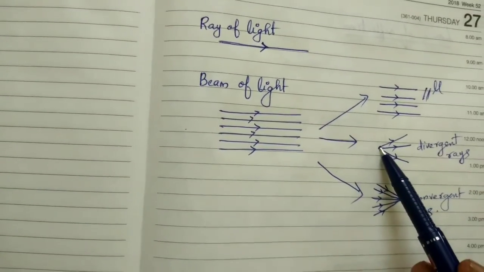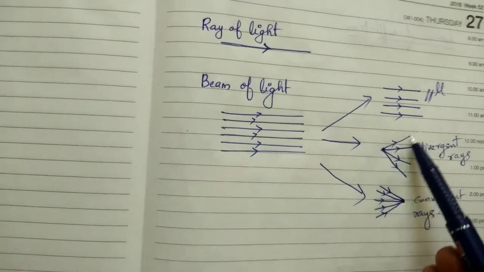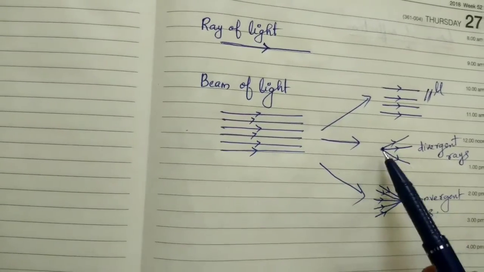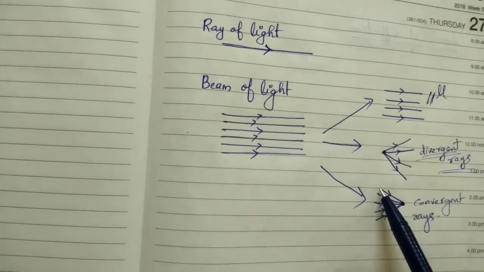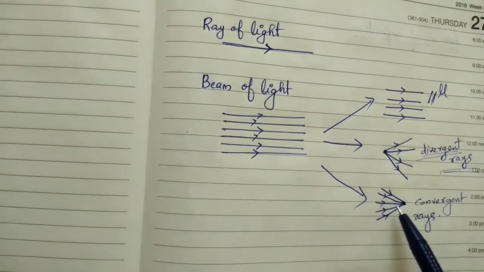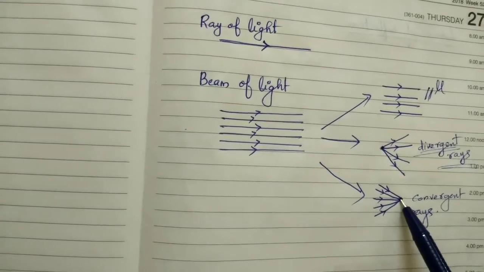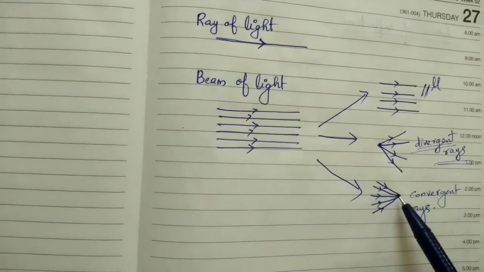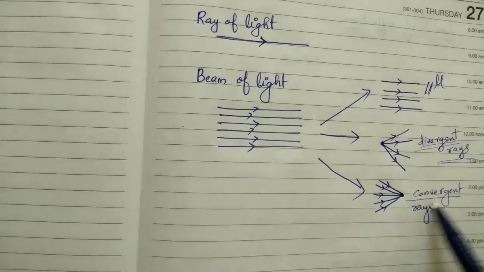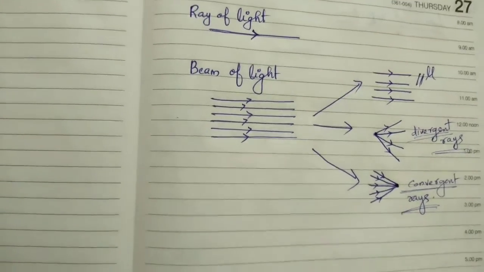What are divergent rays? From a single point they are diverging, or scattering, to different directions. So we can call this divergent rays. And if the rays are coming together from different directions to a single point, converging to a single point, then we can call those rays convergent rays.